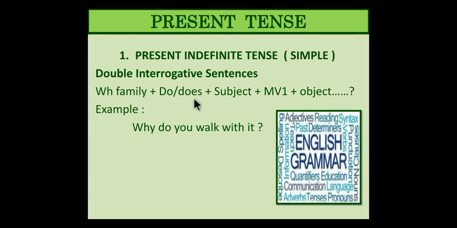Do, does, depending upon the plural or singular form. For plural you will use do, for singular you will use does, and then the subject and the main verb, the base form of the verb, and then the object, and then the predicate if you have any extra information about anything. Why do you walk with it?